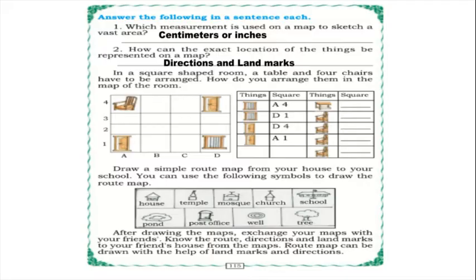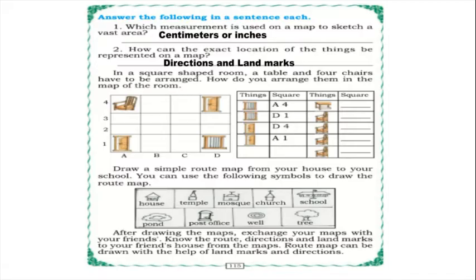Isn't it, children? In a square shaped room, a table and 4 chairs have to be arranged. How do you arrange them in the map of the room? So here they have arranged the table, chairs and all. Here the things square column is there.